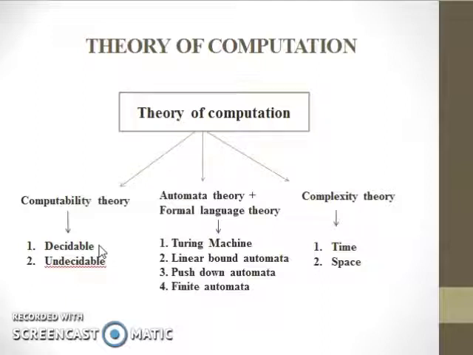And the second one is uncomputable or undecidable. Here, the problem has a finite number of steps, that is, it is a procedure. For that procedure, we are not sure that it gives a solution in a finite amount of time. It runs forever. So, algorithm comes under decidable and procedure comes under undecidable. Both are used similarly and also in the same context, but only one difference, that is algorithm halts. Procedure may or may not halt.